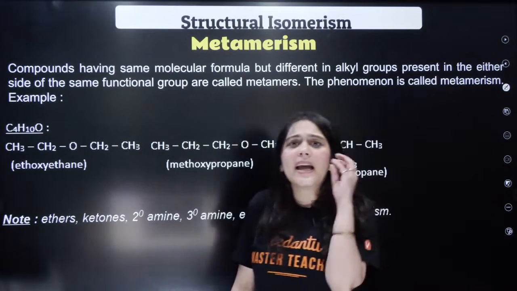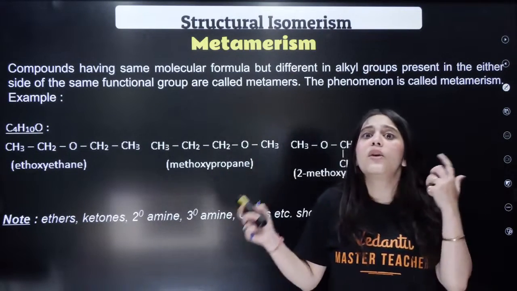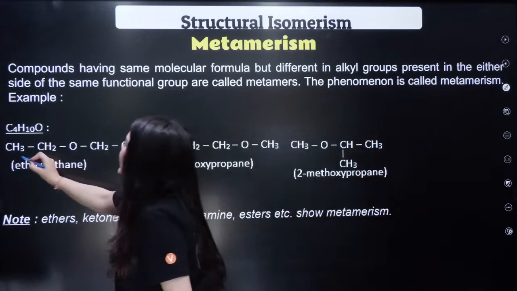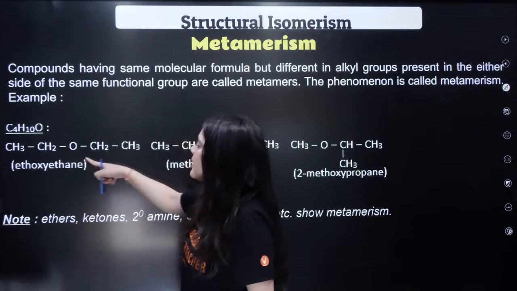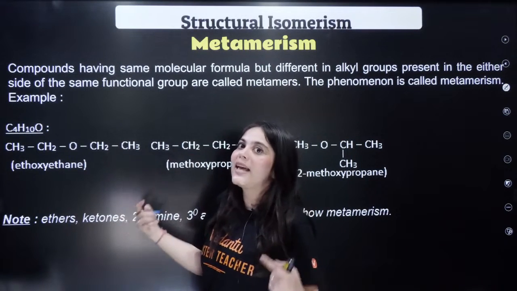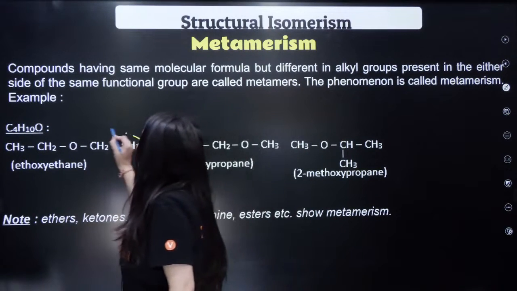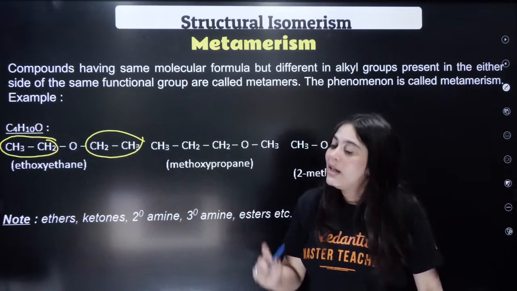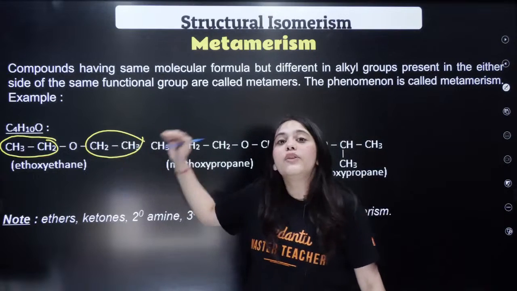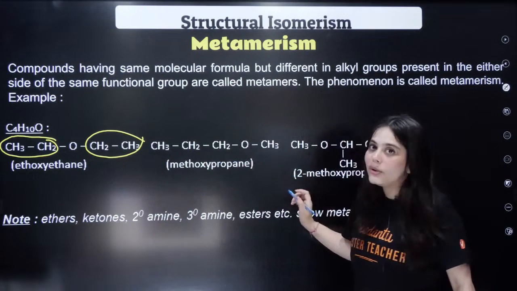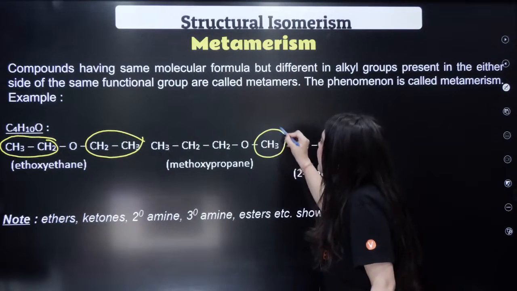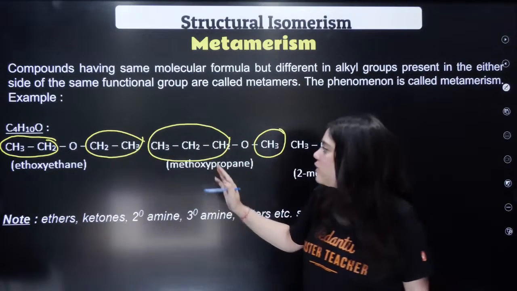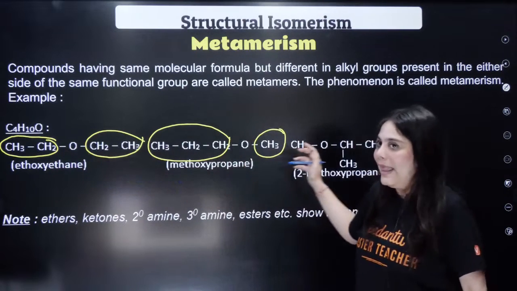Similarly, metamerism, again a very important example. Metamers are what? Please don't be scared. Very easy. Metamers are, for example, this is an ether given to you, right? Can everybody see? This is an ethoxyethane, which is the example of ether molecule. See, around the oxygen, both the alkyl groups are ethyl groups. Now what do I do? I keep the functional group same. Now the functional group is ether only. But now what I've done? Here I've attached methyl. Here I've attached propyl group. So I've just moved the position of alkyl groups.